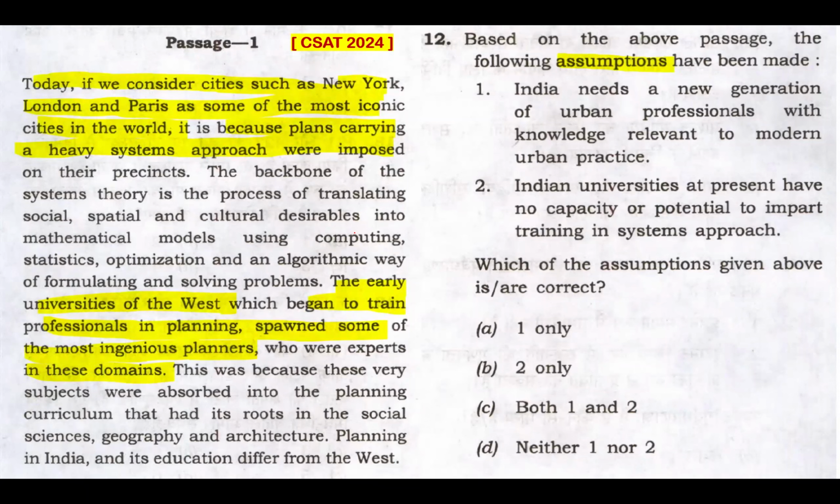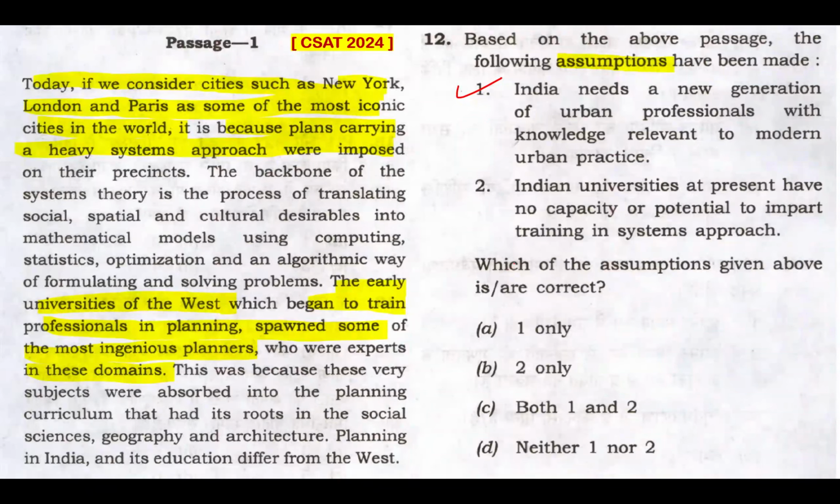And the passage goes on telling us the early universities of the West, which began to train professionals in planning, spawned some of the most ingenious planners who were experts in these domains. And then there's a mention towards the end regarding planning in India and its education differing from the West. So this passage has this assumption that we need a newer generation of urban professionals with knowledge relevant to modern urban practice. That's something that we can easily assume from this passage for sure.